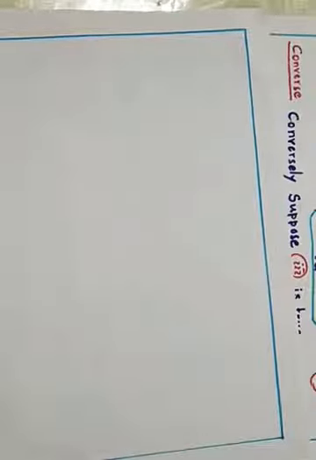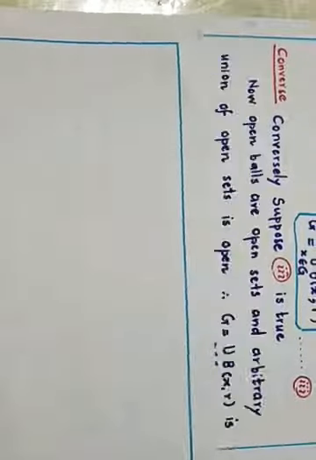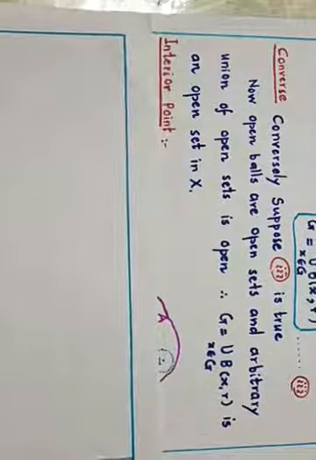We are here to define the next topic in metric spaces: interior point.